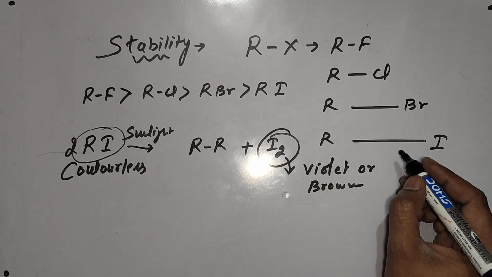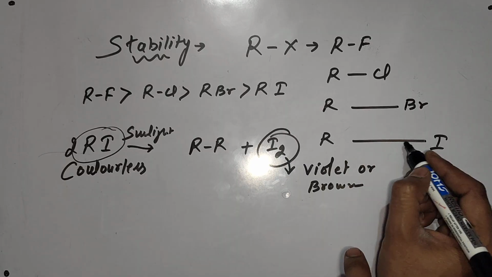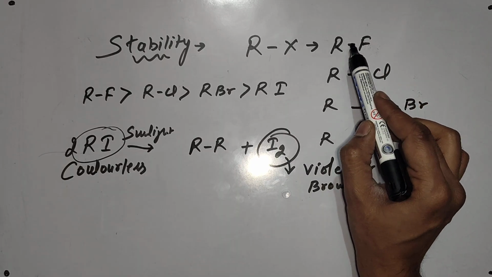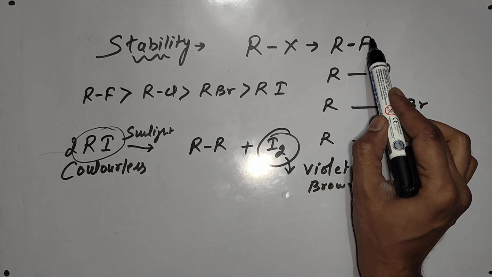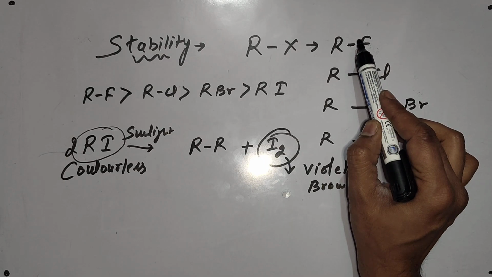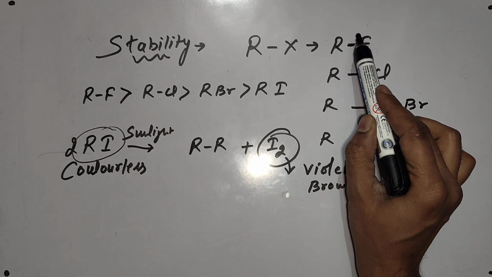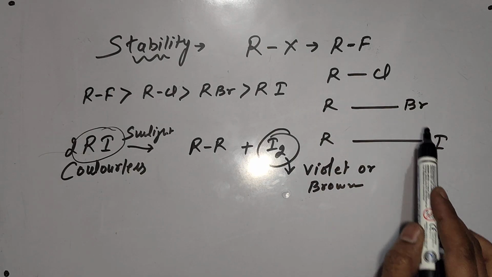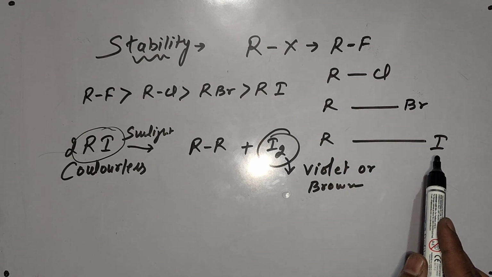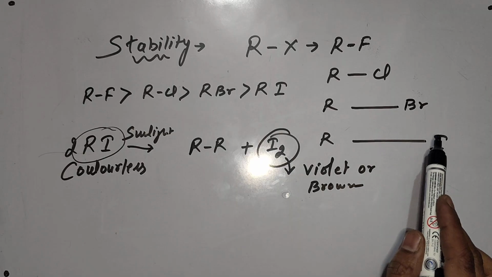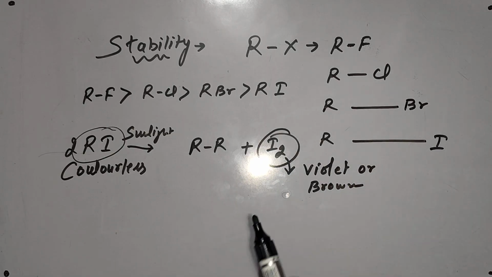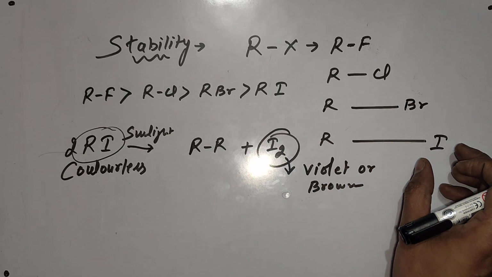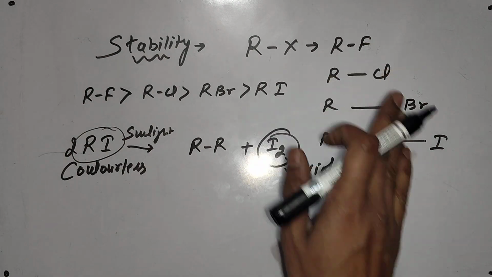This is happening because of the bond lengths. Between R and F, the bond is very short because of the very small size of fluorine. Short covalent bonds are strong covalent bonds, and as we proceed toward iodine, the covalent bond length increases because of the increased atomic sizes of halogens. Out of all halogens, iodine has the biggest size.